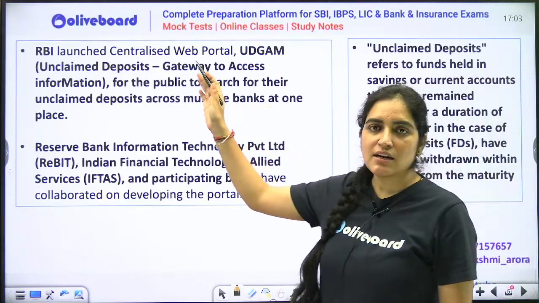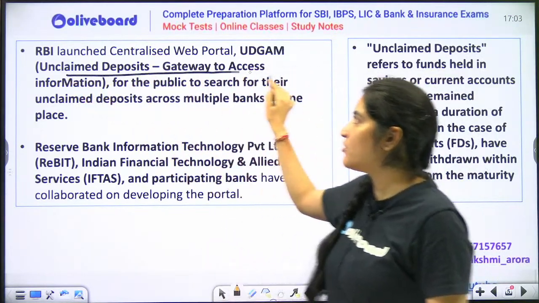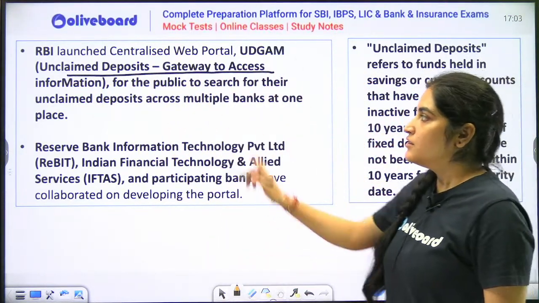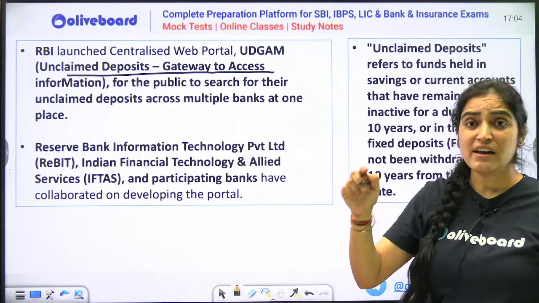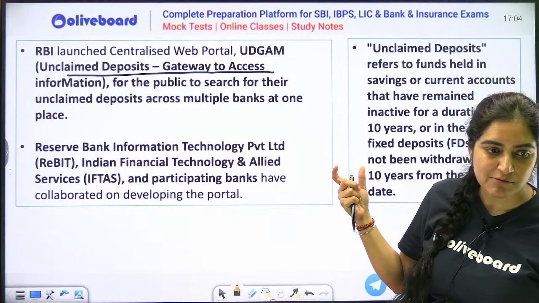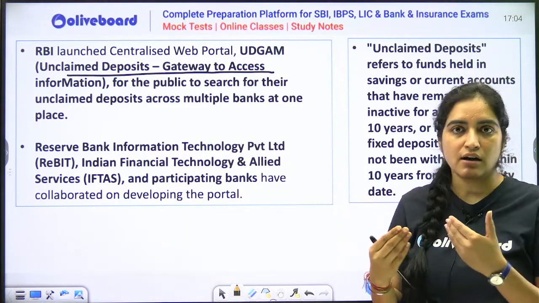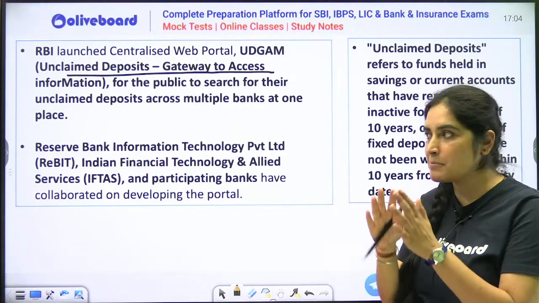So RBI has released this centralized web-based portal by the name Udgam, which is unclaimed deposit gateway access to information. This is basically where the unclaimed deposit can be found out across various banks. So now banks don't have to jump here and there to find out how much unclaimed deposit is where, the public will also get to know.